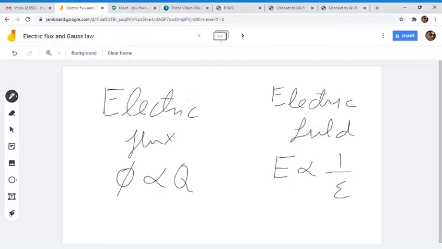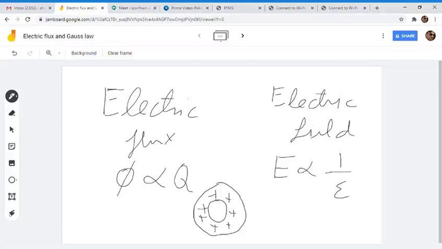This electric flux was a phenomenon that was observed by Michael Faraday, in a very famous experiment in which he took a sphere and put a known charge onto this. And then he enclosed this sphere with another sphere, which was a dielectric.